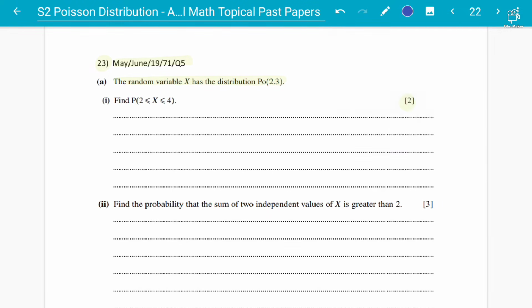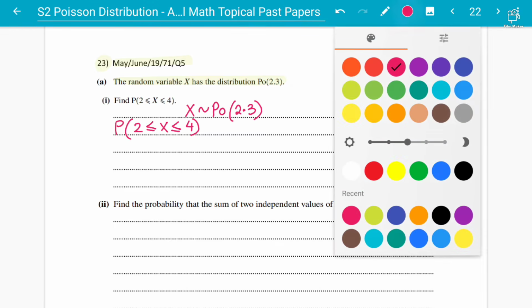Again you write that X follows the Poisson distribution with mean 2.3, and now you need to find the probability of X between 2 and 4. X can take values between 2 and 4, and 2 and 4 are inclusive, students.